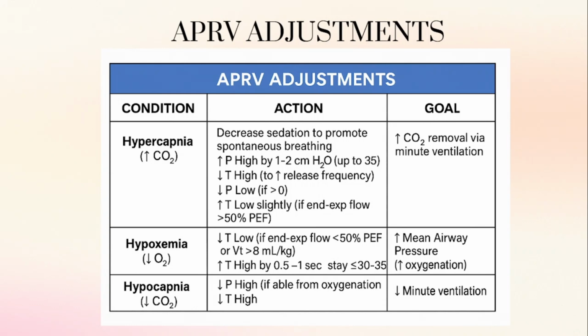So, increase the P high by 1 to 2 centimeter H2O, up to 35. And we want to reduce the T high also. If you reduce the T high, there will be an increase in release frequency. Next, we want to decrease the P low. If it is greater than 0, you can reduce it; if it is 0, no need. And you want to increase the T low slightly.